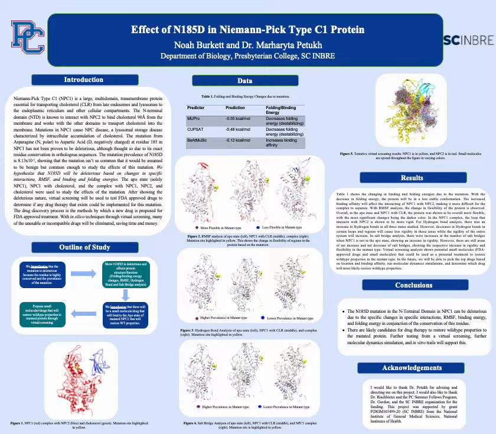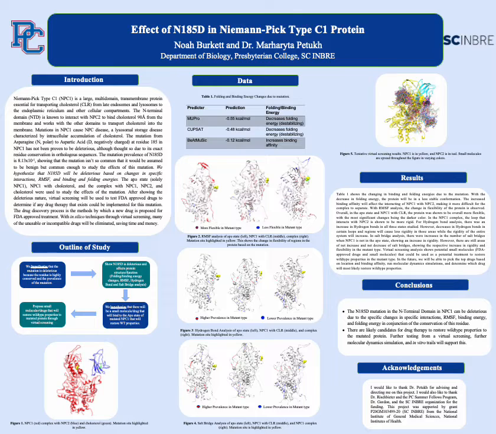With a decrease in folding energy, outlined by 2 other predictors, the protein will be in a less stable conformation. The increased binding affinity, predicted by the last tool in the table, will affect the interaction of NPC1 and NPC2, making it more difficult for the complex to separate.